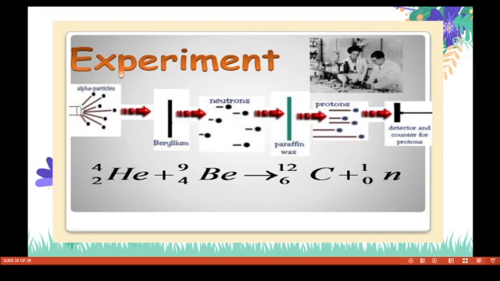If you calculate, 9 plus 4 is 13, and 12 plus 1 is 13. 4 plus 2 is 6, and 6 plus 0 is 6. So this is balanced. The charge of the neutron is 0. This is the Chadwick experiment.